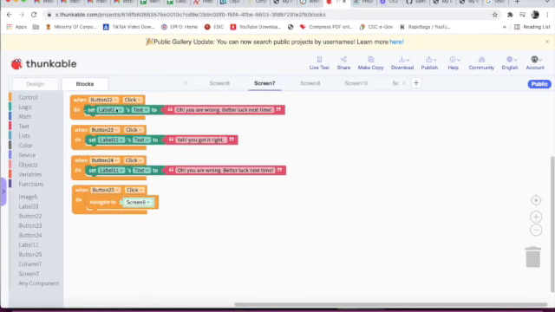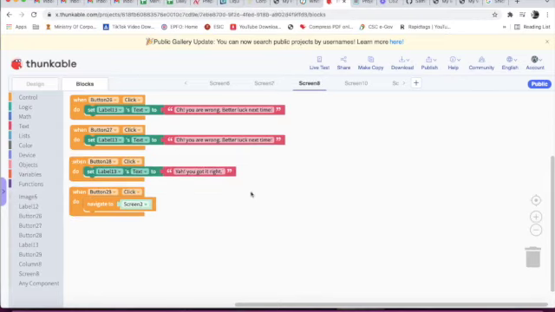This is screen 7. Button 22 is clicked, set label 1 text to "Oh, you are wrong, better luck next time." Button 23 is clicked, set label 11 text to "Yeah, you got it right." When button 24 is clicked, set label 11 text to "Oh, you are wrong, better luck next time." Button 25 is clicked, navigate to screen 8.